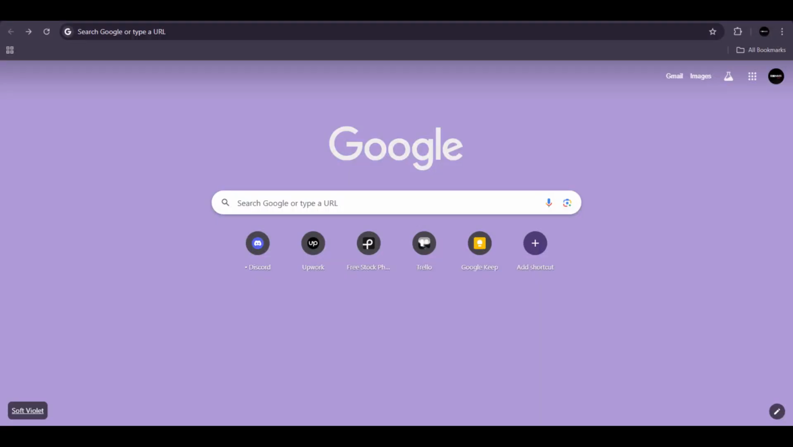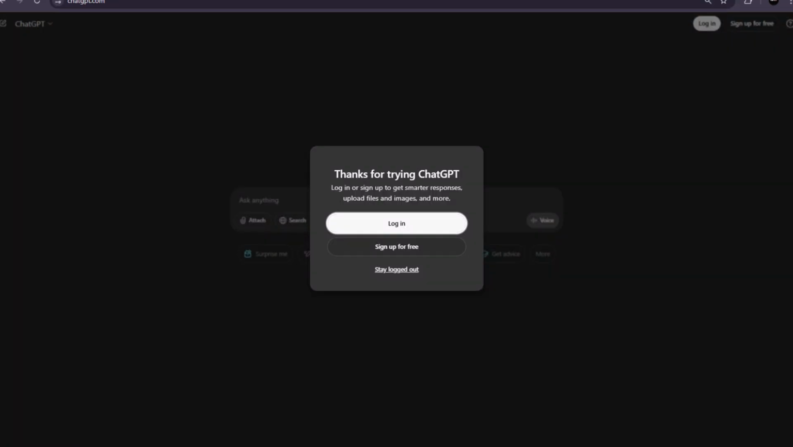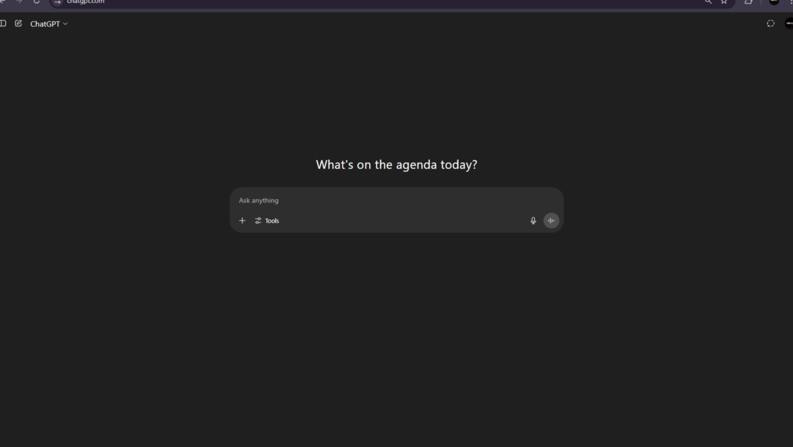First of all, go onto your Google browser, or it can be any browser that you're using, and search for ChatGPT. You'll need to log in or sign up. It is free, so go ahead and do it. Or you can also stay logged out, but your data won't be saved. Once you're on the main page, here you'll need to add the prompt.